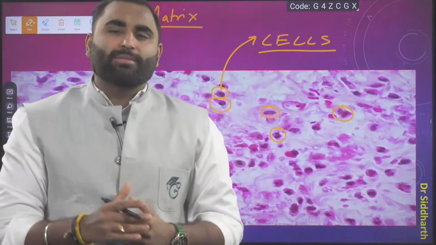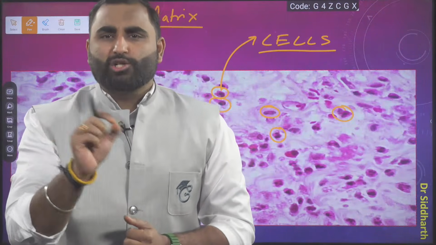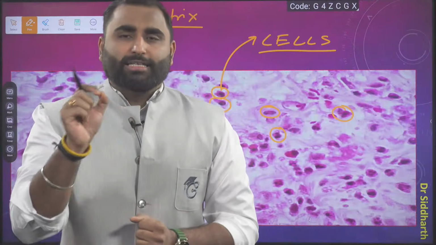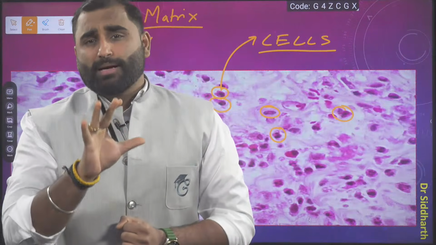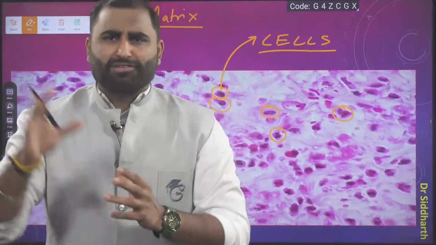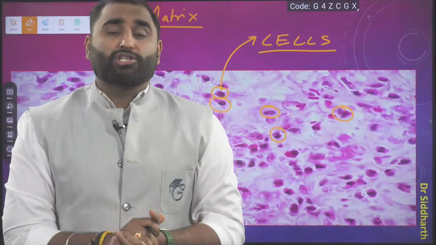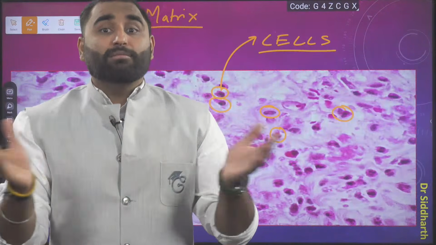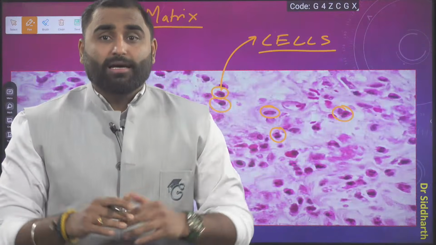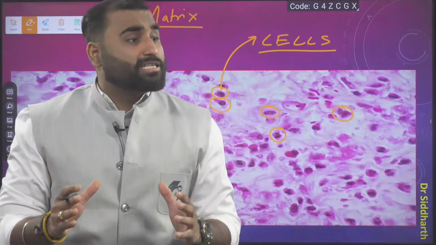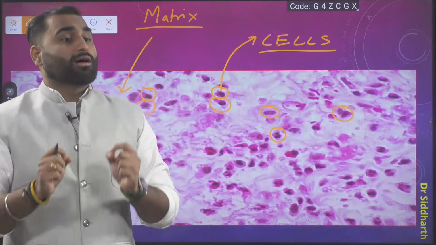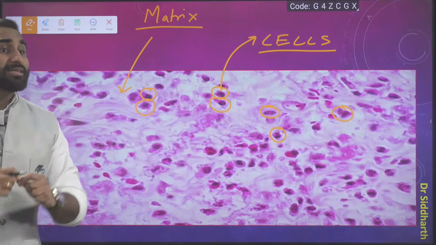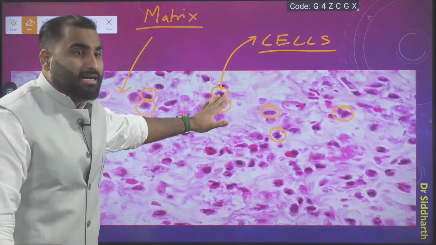Now, you only tell me, what is a tissue made up of? How do we define tissue? Tissue is made up of a group of similar kind of cells doing a common function. And along with that, what is present in between the cells? In between the cells, there is the presence of intercellular substance. These are some cells.